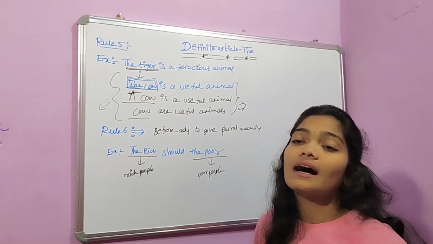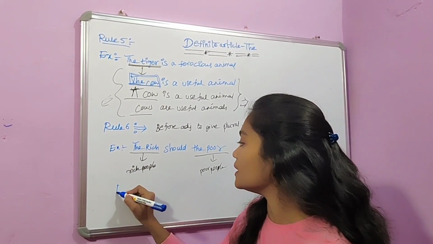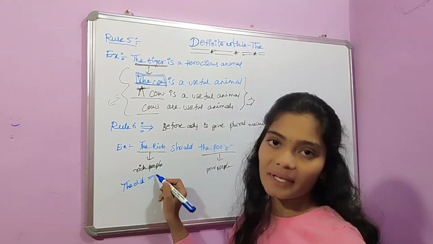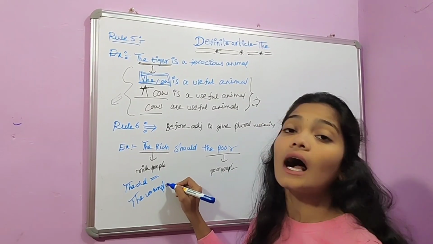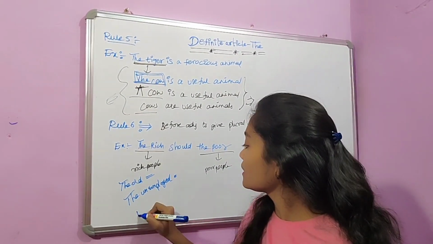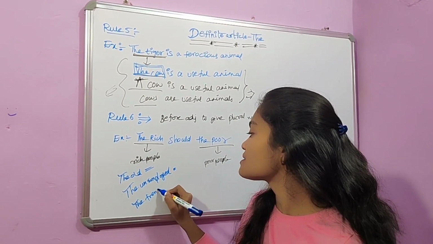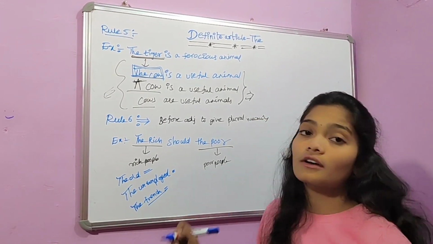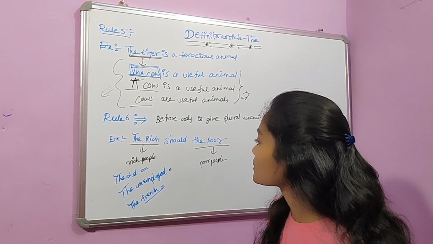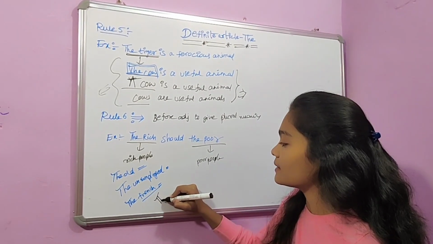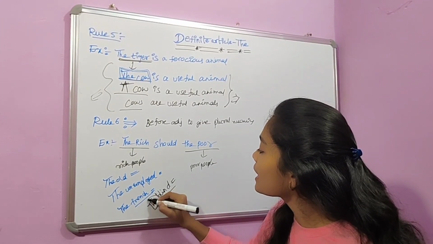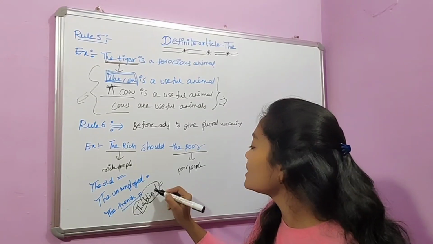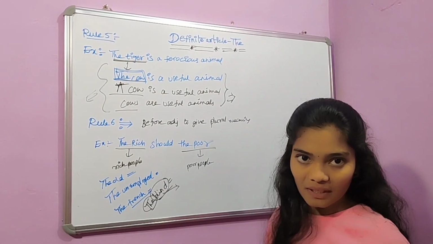And if you see some other examples, like the old means old people, and the unemployed means unemployed people. And again, the French means French people, like this. And again, the blind means blind people. Here if we use the article before the adjectives, they give a plural meaning.